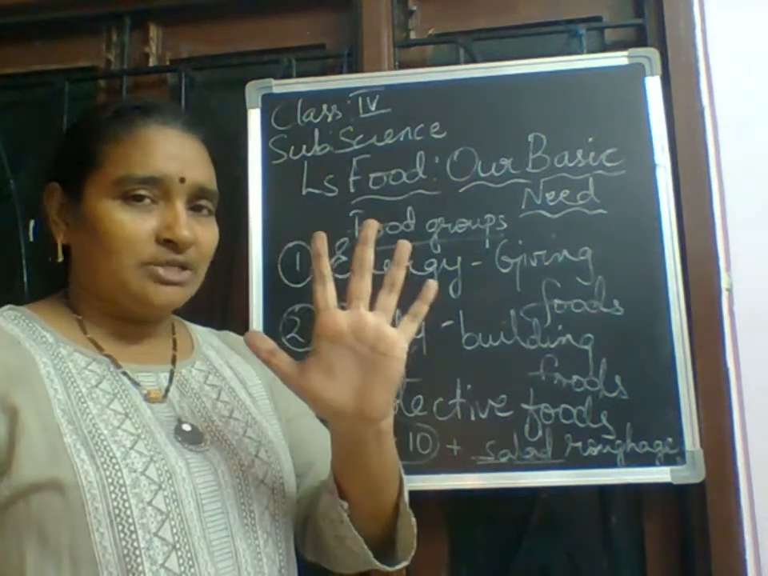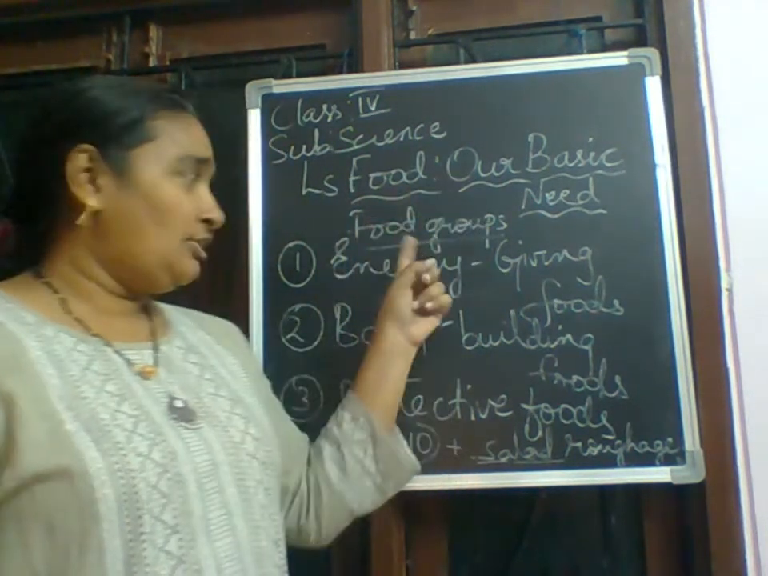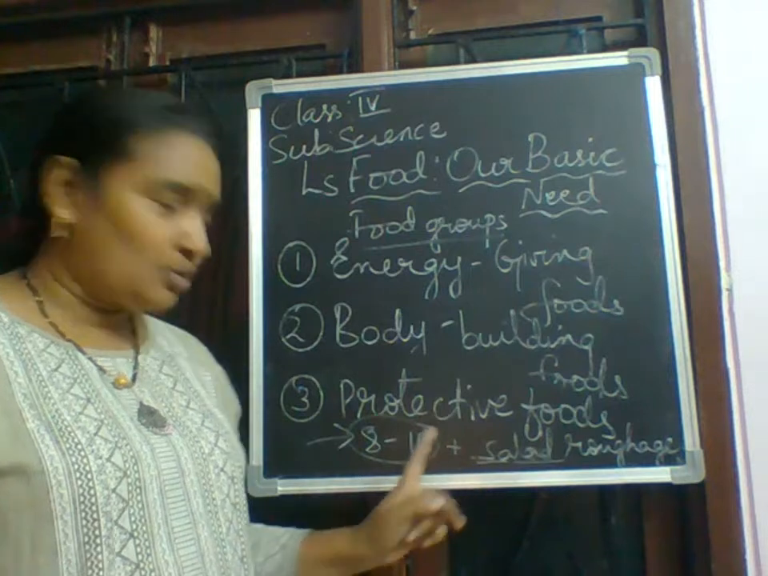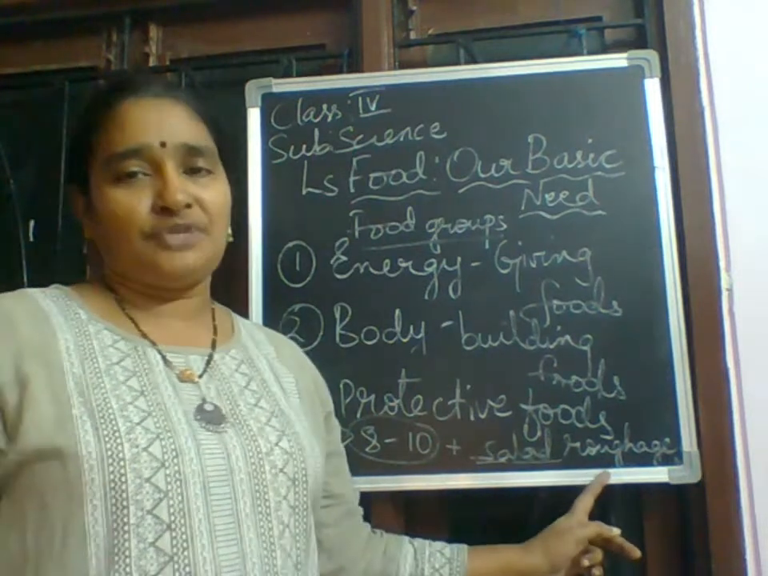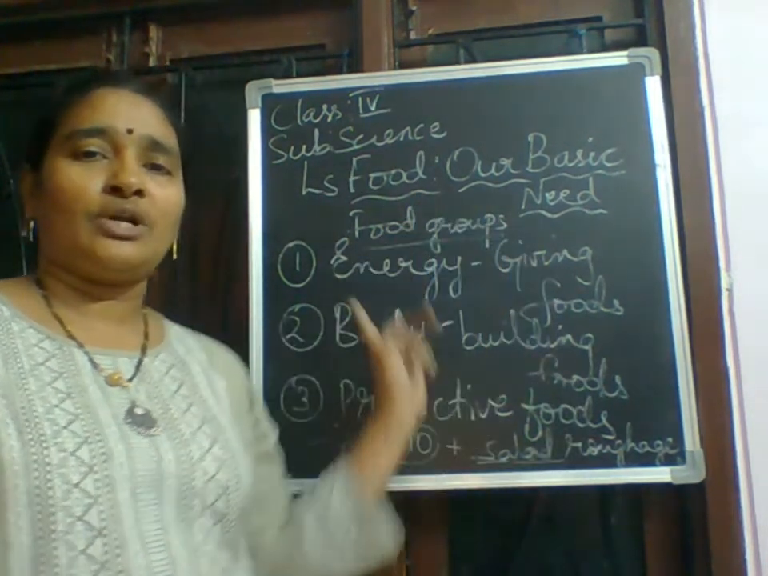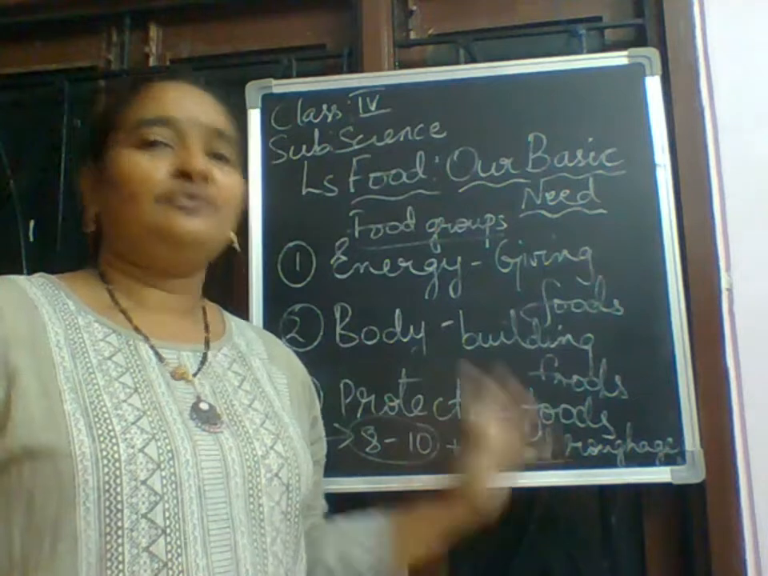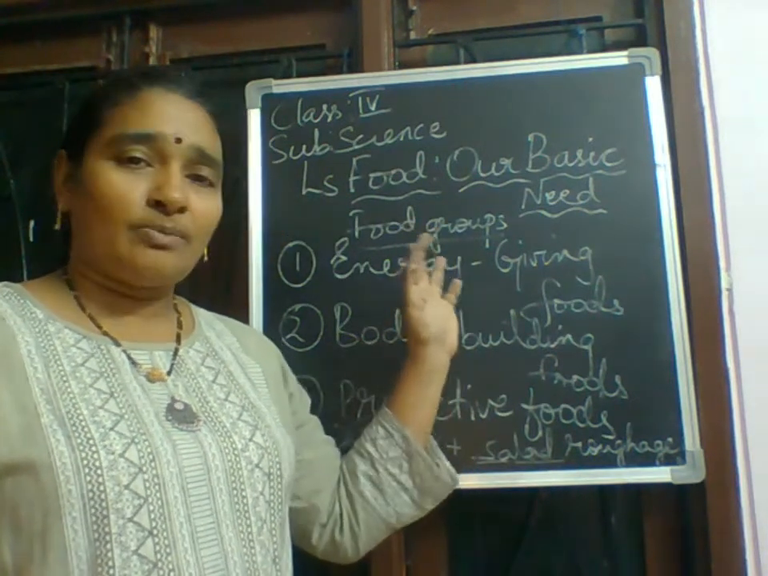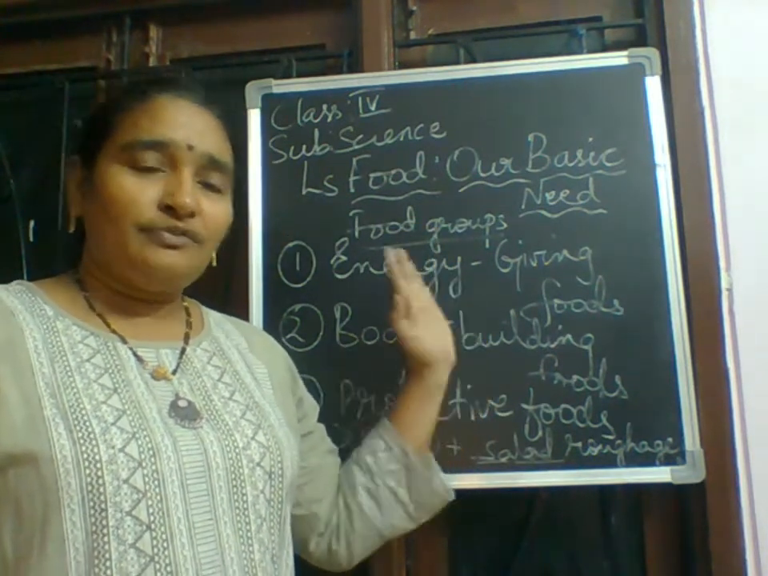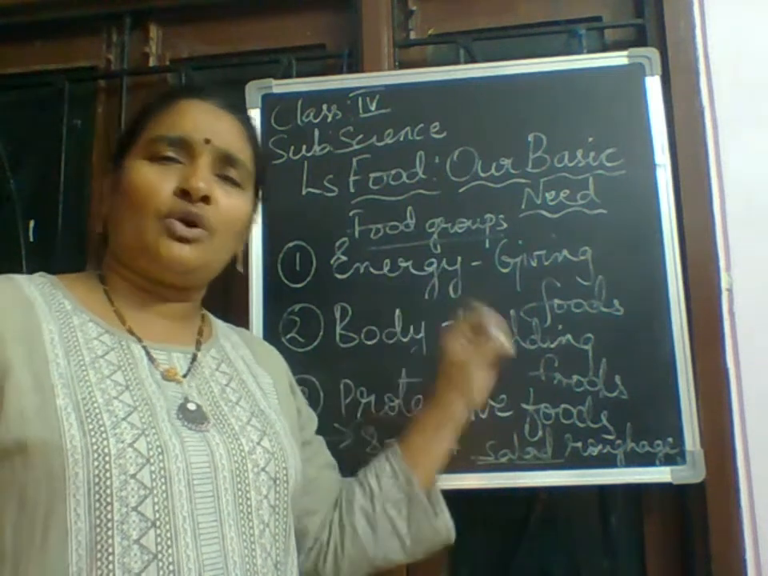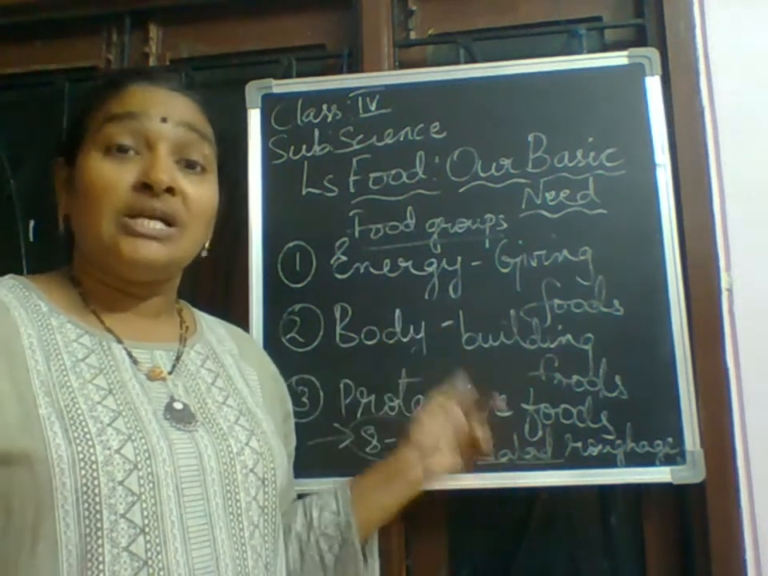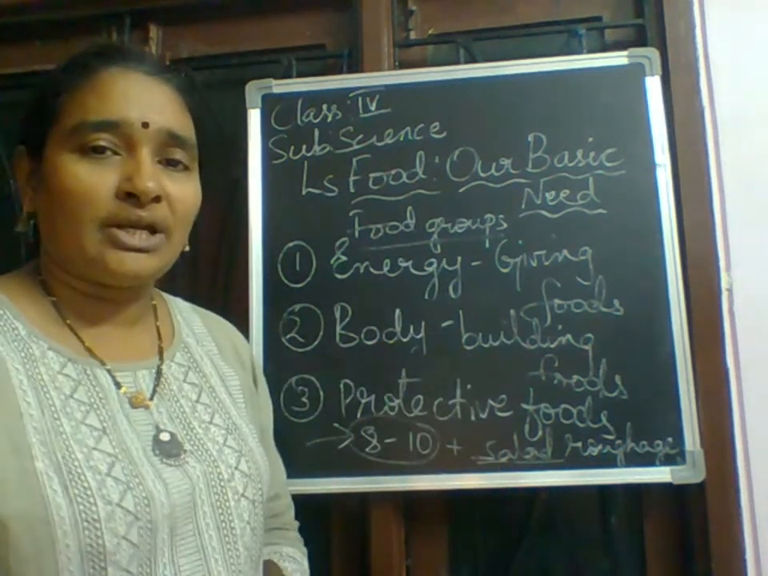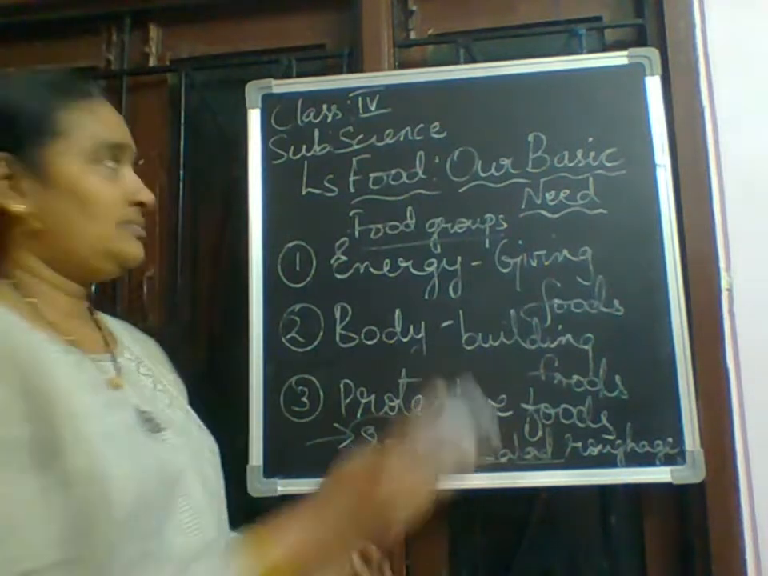Okay. So 5 items you have to remember. 3 food groups, along with the 3 food groups, water and roughage. Then only your body will be fit and fine. If you are taking the diet with every component in the right amount, such a diet is called a balanced diet. Okay.